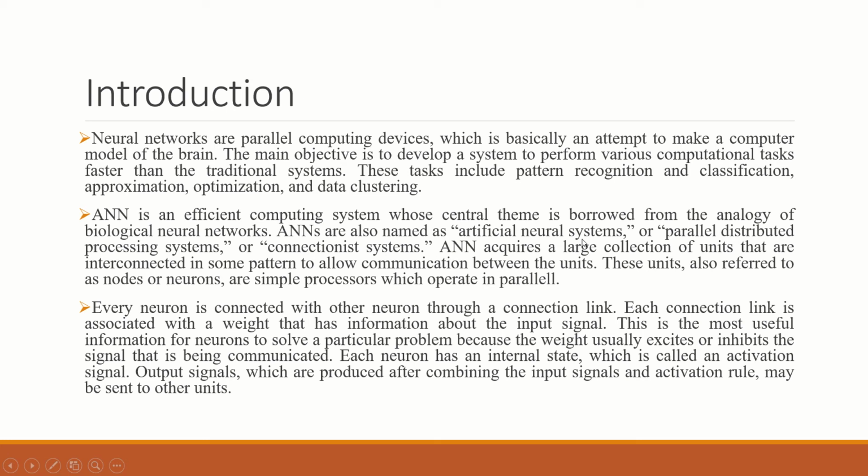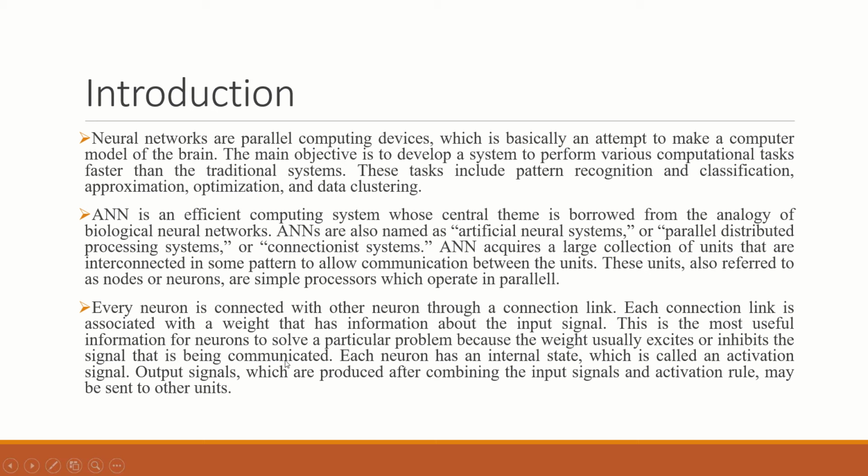So over here, our main objective is to make a network which works like a brain, but it will work as a parallel computing device. Neural networks are nothing but parallel computing devices, which are basically an attempt to make a computer model of the brain, which can be used for various applications like optimization and data clustering.